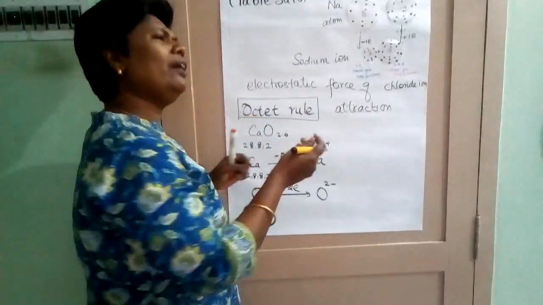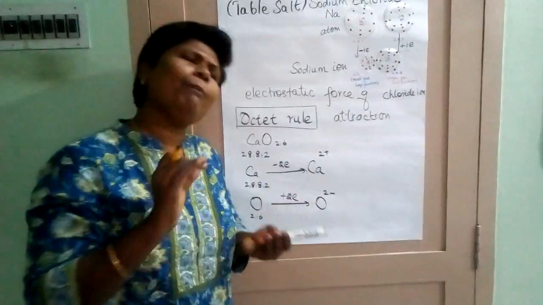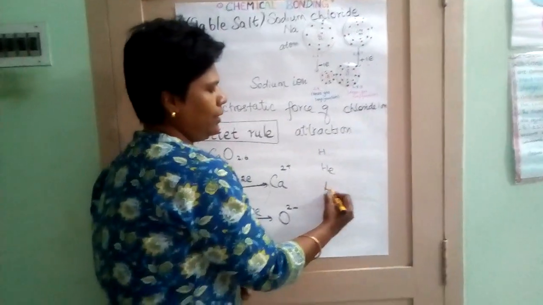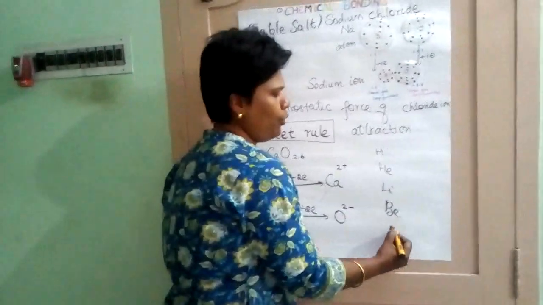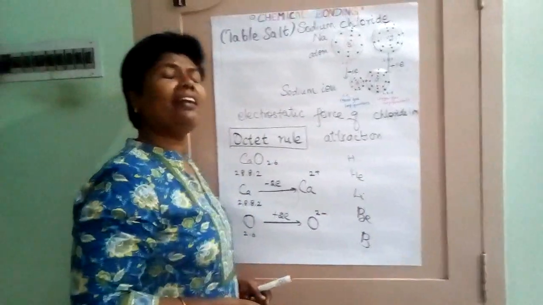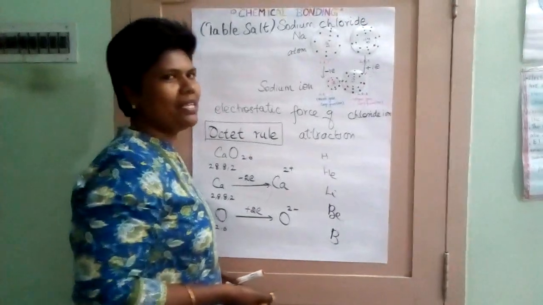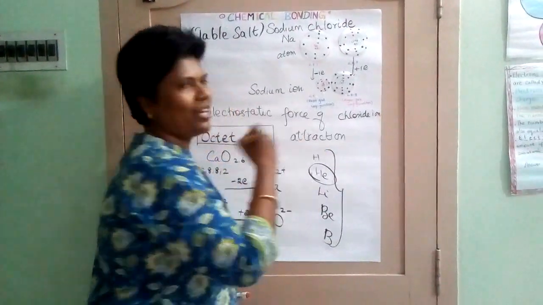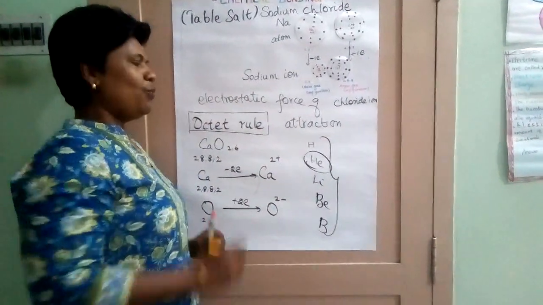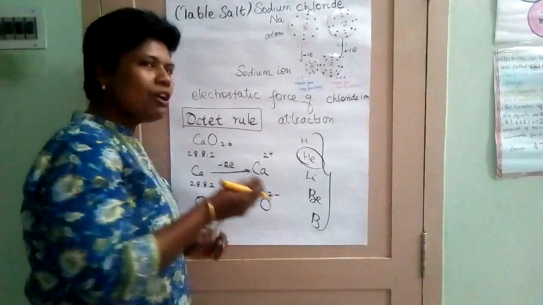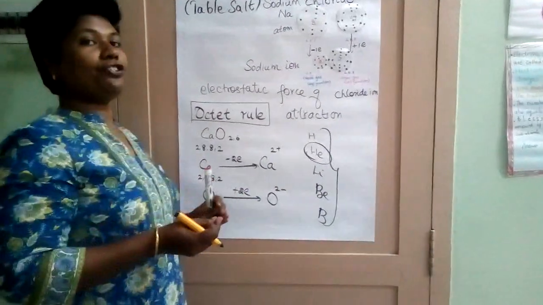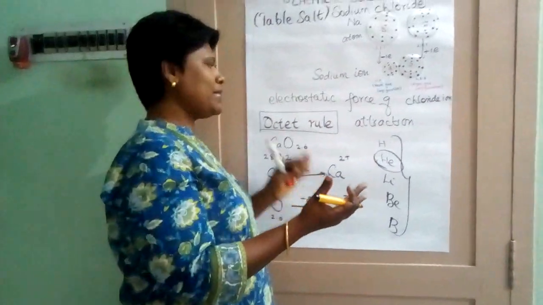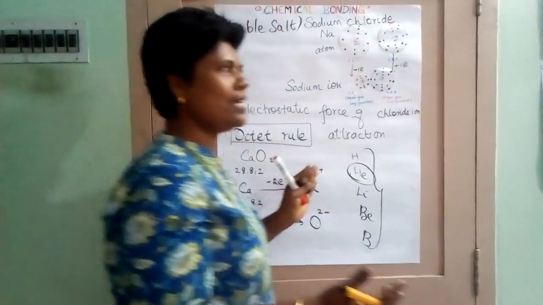Octet means 8. For puny elements like hydrogen, helium, lithium, beryllium, boron, how could they attain 8 electrons? Not possible. So for them the target is helium only. For the initial elements, helium is the stable state. For others, the stable state is the octet, 8 electrons.